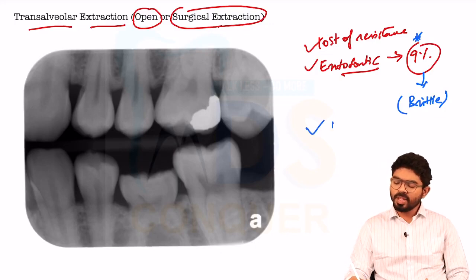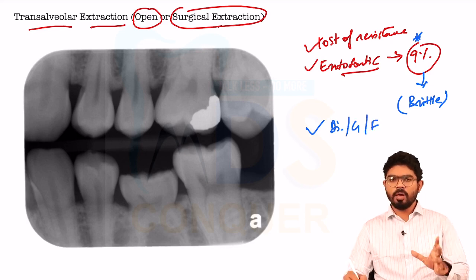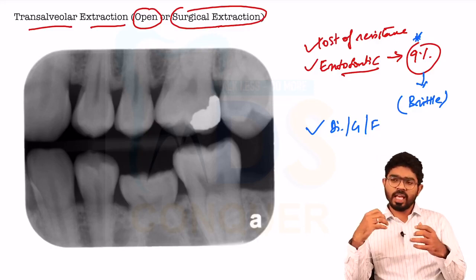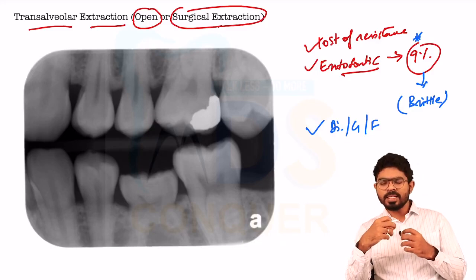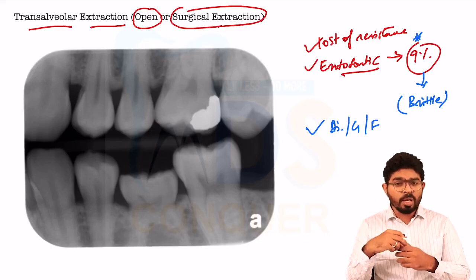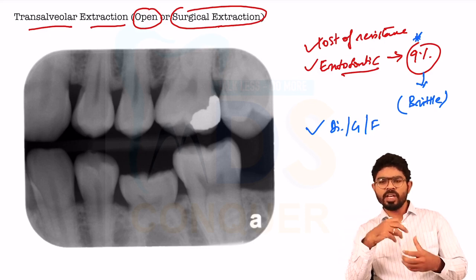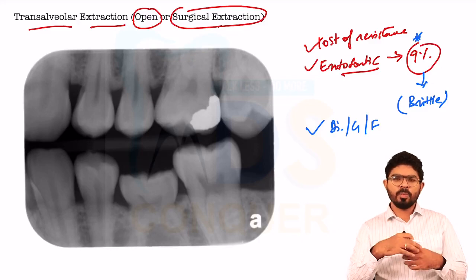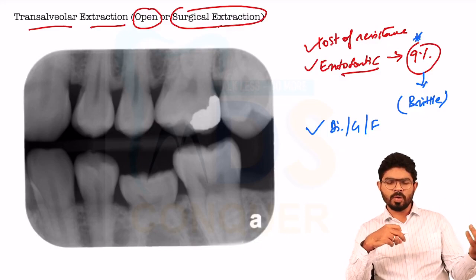The next is whenever you have malformations like dilaceration, germination or fusion, which differ from the regular structure of teeth, because the movements of extraction were designed according to the anatomy of a tooth. Whenever there is an abnormality or deviation in the anatomy during the developmental stage, that is during morphogenesis, a morphological difference occurs during the growth period.